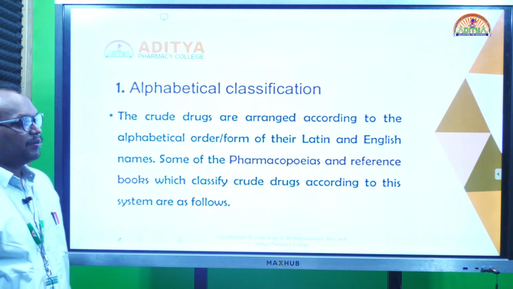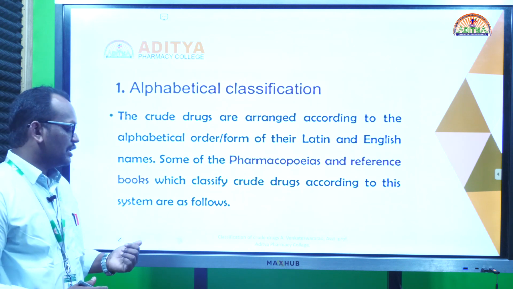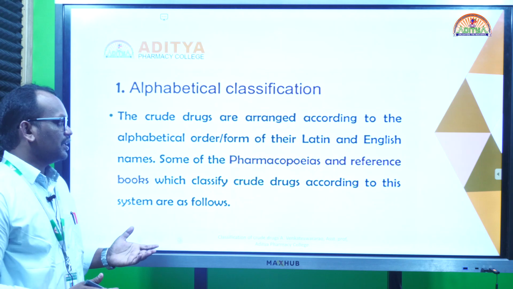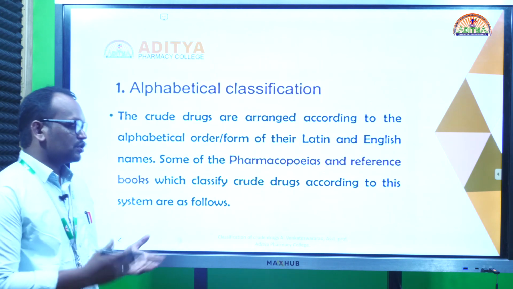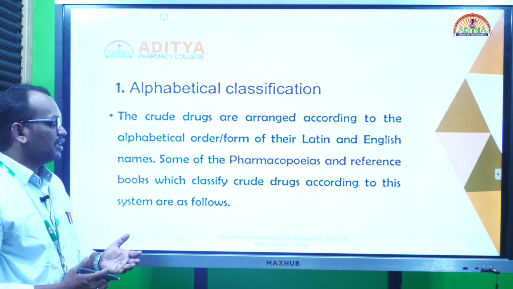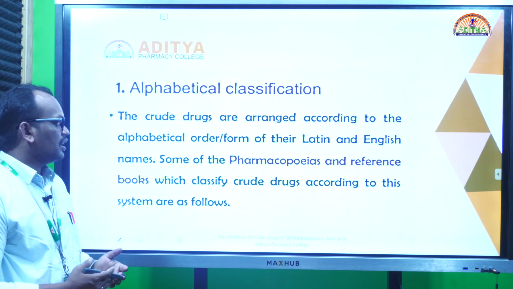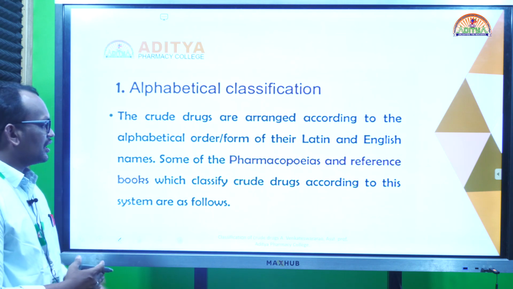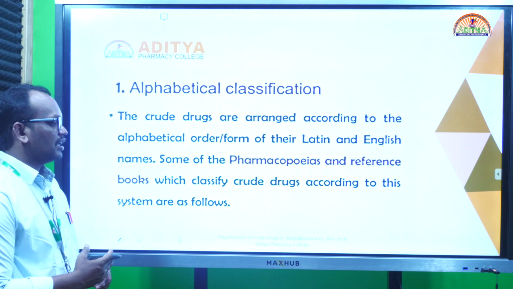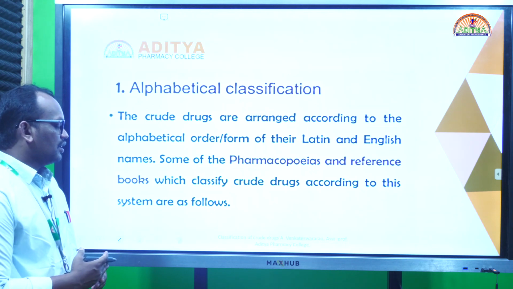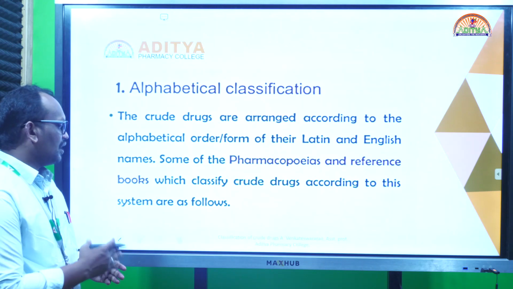So first one, alphabetical classification. What do you mean by alphabetical? Basing on the biological names, Latin names or common names, the plant or animal drugs, meaning crude drugs, are classified according to their names. Based on alphabetical order, they simply arrange them irrespective of their pharmacological or chemical properties. They are just arranged in an alphabetical manner.